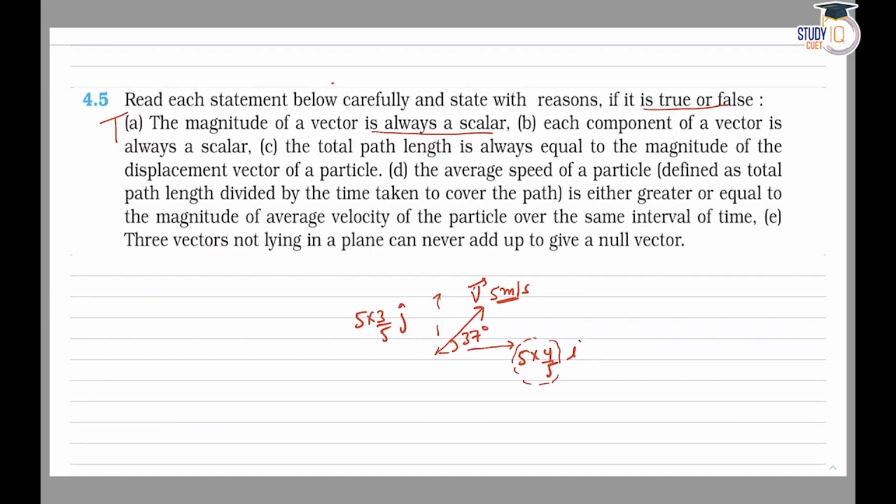So this is a vector in a particular direction, v vector, and when we take its component, the component will also be a vector quantity. So according to B statement, each component of a vector is always a scalar quantity. So this is wrong. Statement B is wrong, so it would be false,